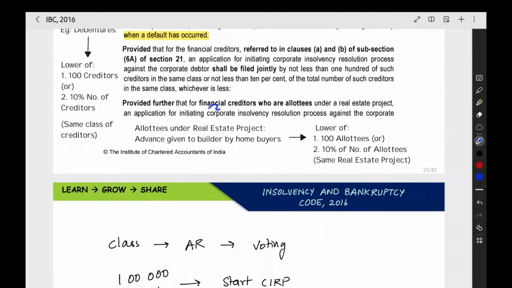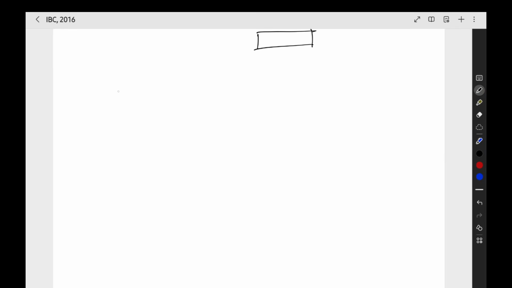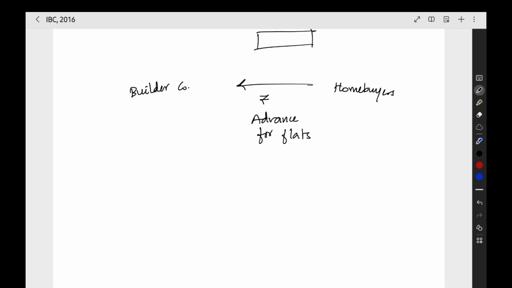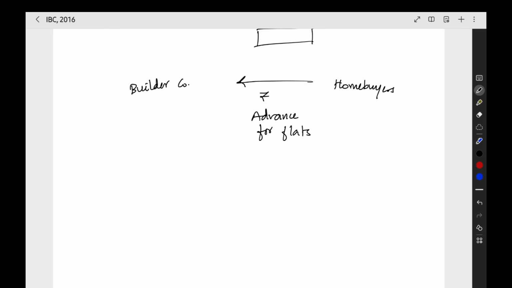Now here, when you see financial creditors who are allottees under a real estate project, we already saw that we have a real estate project point also. We have a builder company. It has got money from a lot of home buyers. Why did they get that money? As advance for flats. Now this builder company is not properly giving the homes. It is delaying the homes, or it has not even constructed them. It has swindled the funds. They have not utilized the funds properly. They have done diversion of funds.